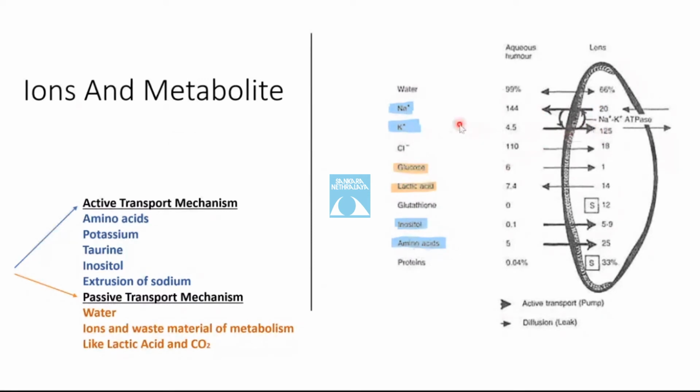The ions and the metabolites can either have an active or a passive transport mechanism. Those having the active transport mechanism are the amino acids, potassium, taurine, inositol, and extrusion of the sodium, while the passive transport mechanism occurs in water, ions and waste materials of the metabolism like lactic acid and CO2.